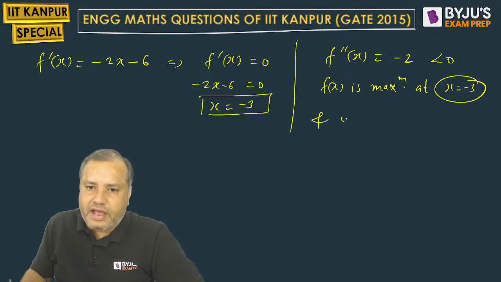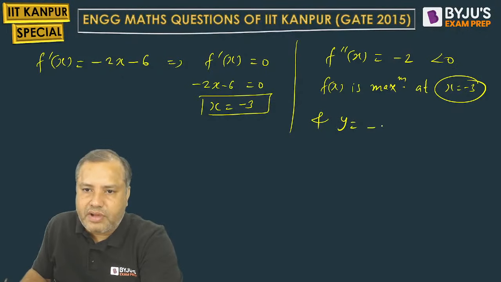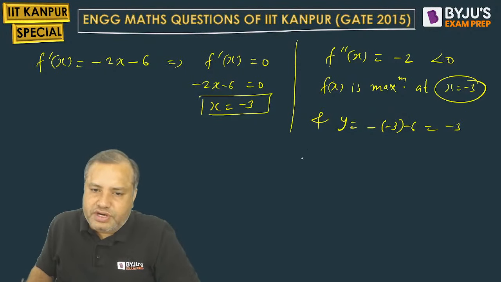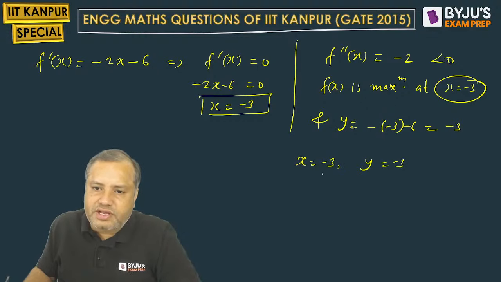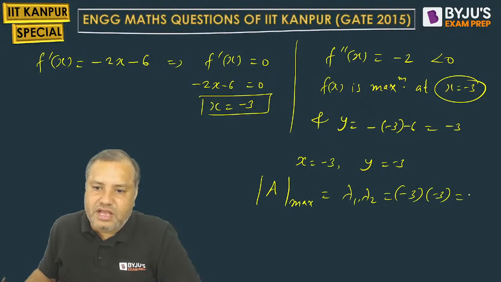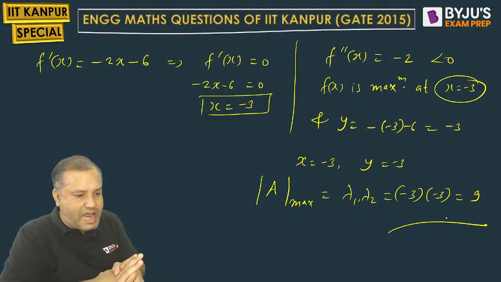So what is y? y is minus x minus 6, so this will be 3 minus 6, that is minus 3. So students, the value of x is minus 3, and the value of y is also minus 3. So the maximum possible value of the determinant will be the product of eigenvalues, minus 3 times minus 3. That will give 9. 9 will be the answer.